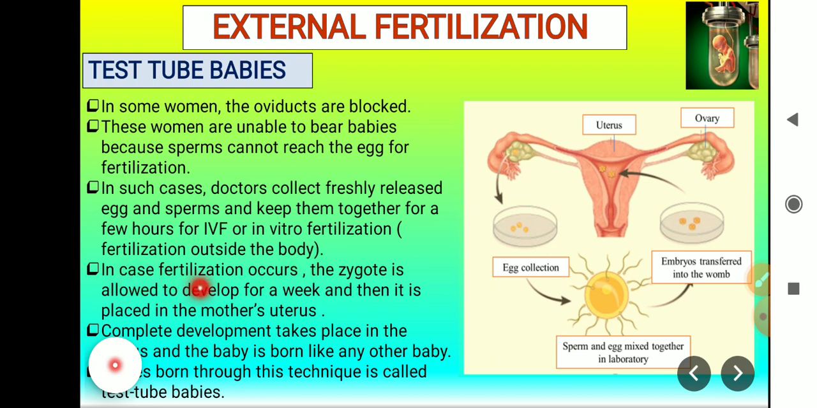In case fertilization occurs, the zygote is allowed to develop for a week and then it is placed in the mother's uterus. Complete development takes place and the baby is born like any other baby. Babies born through this technique are called test tube babies.